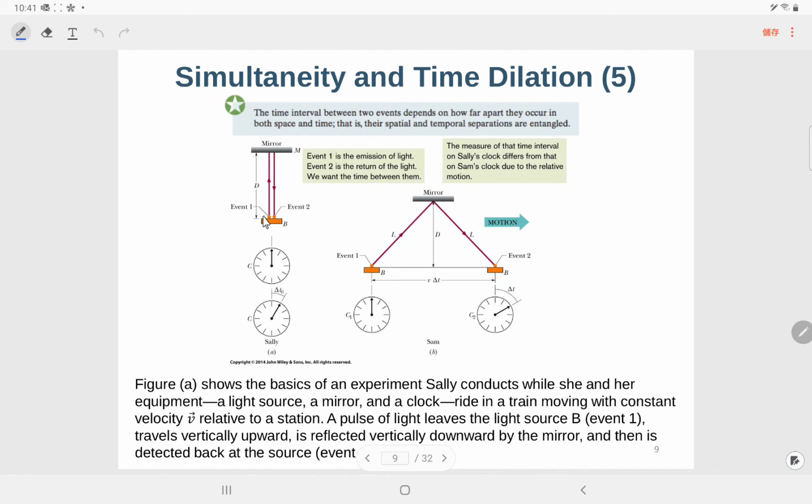So event one is for this B to transmit light at the speed of light to the mirror. As long as it is stationary, it just goes to the mirror and goes back. And for this one, suppose this B is moving at a horizontal speed of v, moving from here to here. So it takes delta t to move from here to here, and it transmits the light from here to there and back to here.